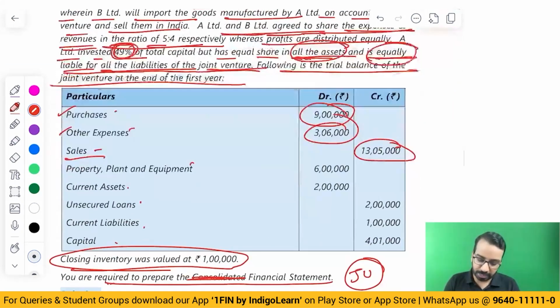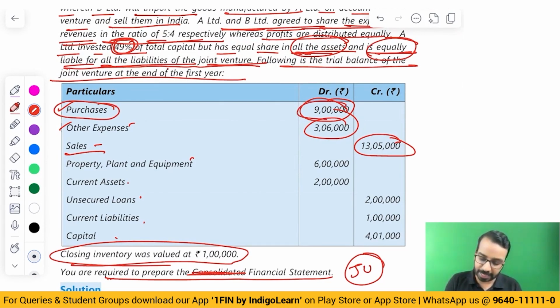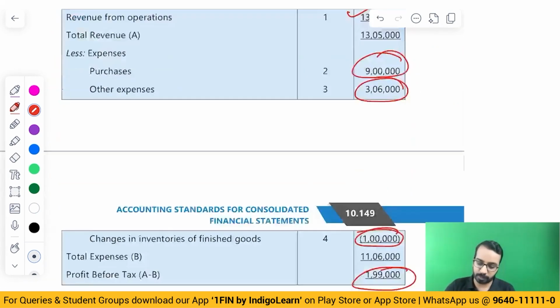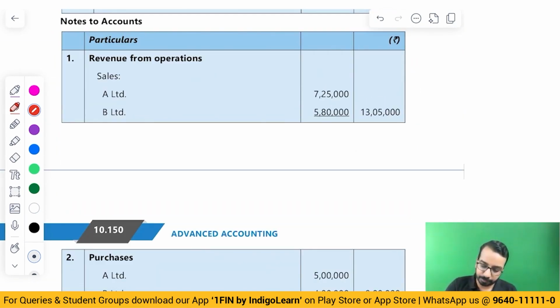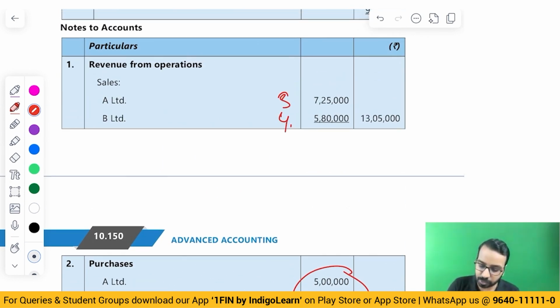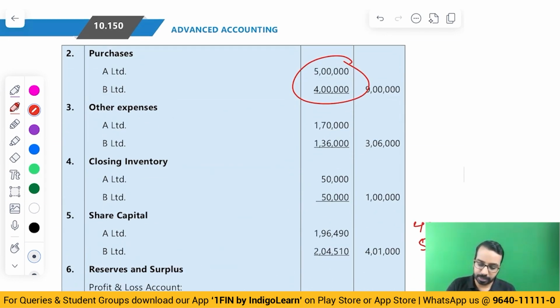So if there is an expense of 9 lakhs, you will split this as 5 lakhs for A and 4 lakhs for B. Same way other expense, purchase and all of that, you will do the split. Purchases 5 and 4, sales 5:4, expenses 5:4, all of that 5:4, but closing inventory, this is equal, right?